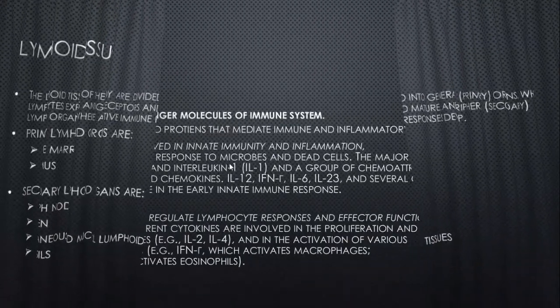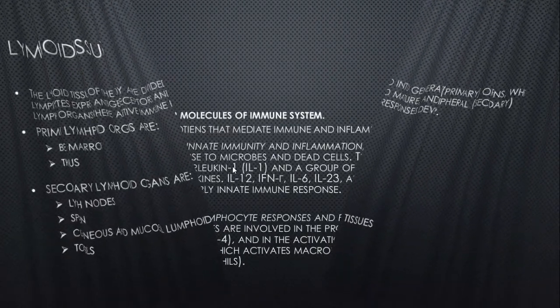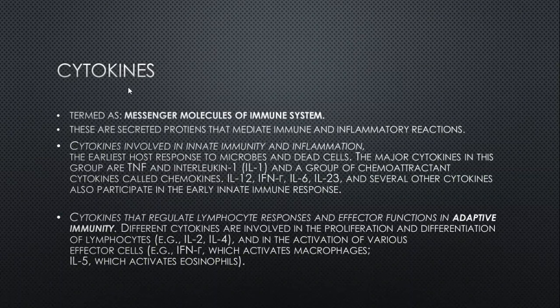So let's remove the curtain from the cytokines. What are cytokines? These are termed the messenger molecules of the immune system. These are secreted proteins that mediate immune and inflammatory reactions. Cytokines involved in innate immunity and inflammation are interleukin 1, tumor necrosis factor, and a group of chemoattractant cytokines called chemokines.